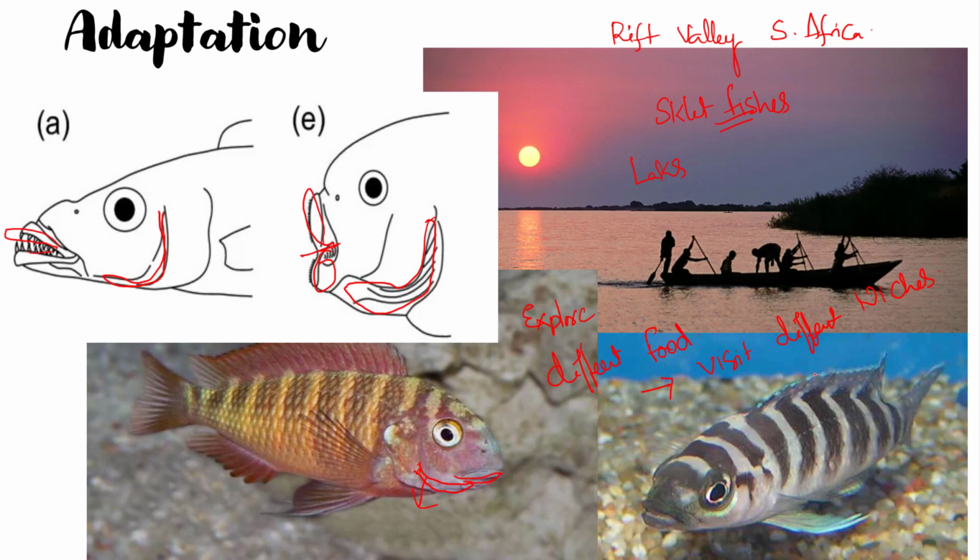Due to that, the population of these cichlid fishes exploded in these lakes because they have adapted well to these lakes.